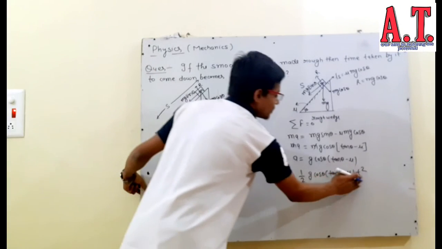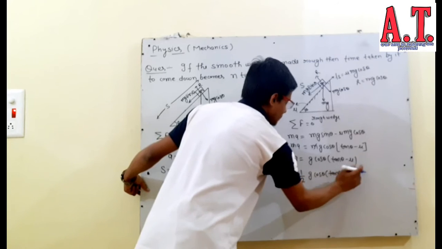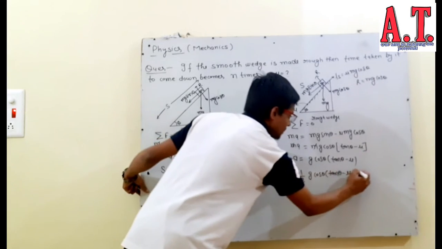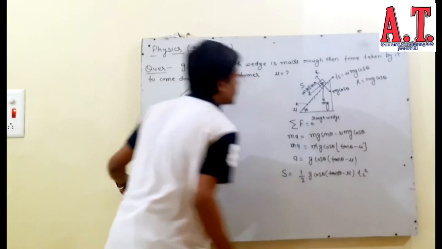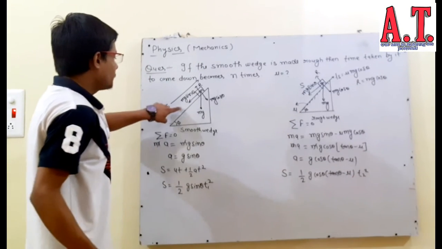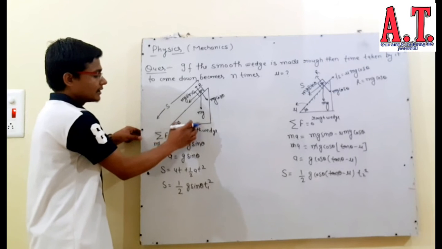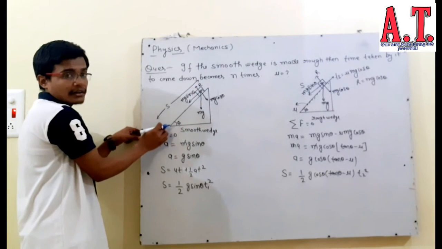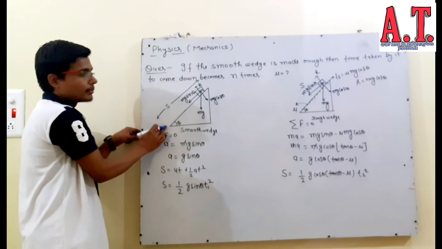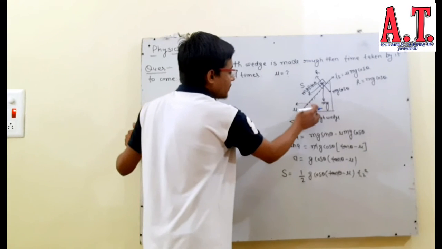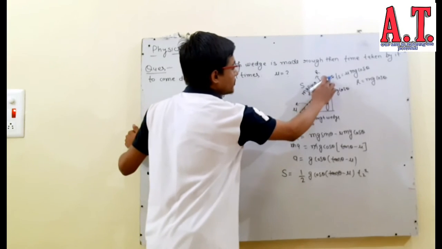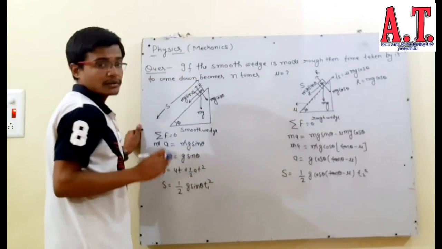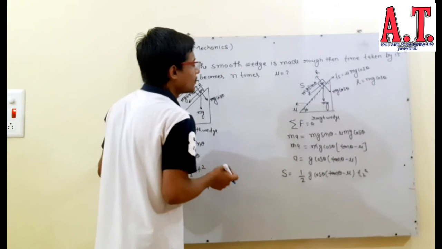Sorry, this is t1 and this will be t2 square, because if this wedge is smooth, your block will come faster to the bottom. If your wedge is rough, then this block takes more time to reach the bottom.